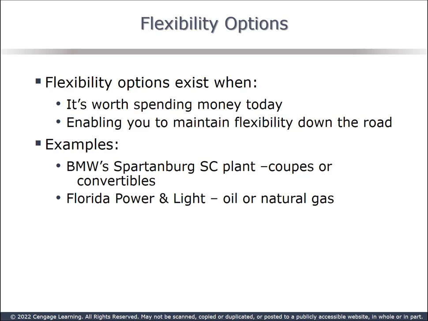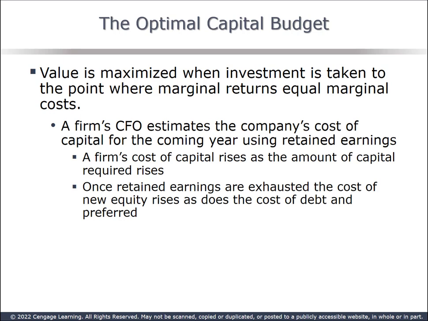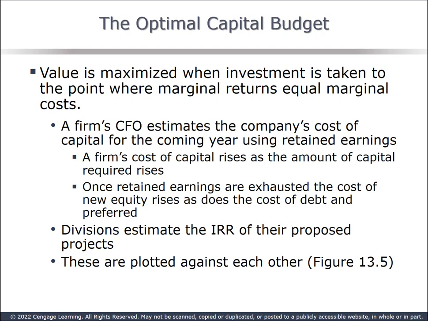Basic finance theory says that the value of a firm is maximized when the marginal returns exactly equal the marginal costs. So how does this play out in a firm? The CFO estimates the firm's cost of capital using retained earnings. We already know that once retained earnings are exhausted, the cost of equity as well as the cost of debt and preferred will rise. For our examples, we'll assume the cost of capital applies to all divisions. Each division then evaluates all proposed projects and reports the IRR for each, and they're plotted on a graph.